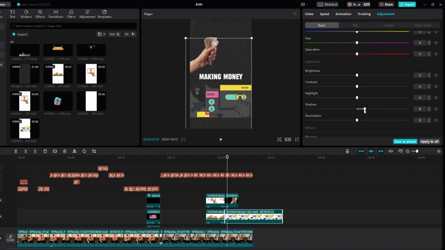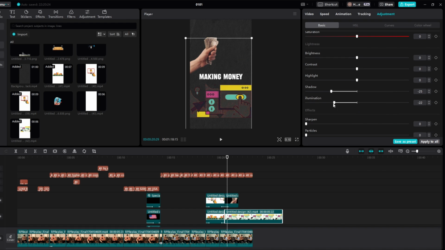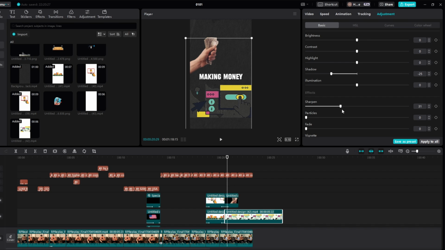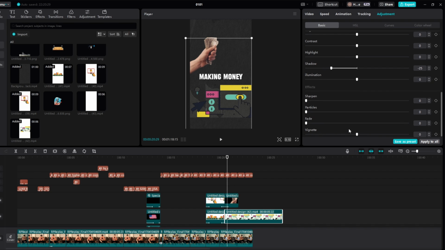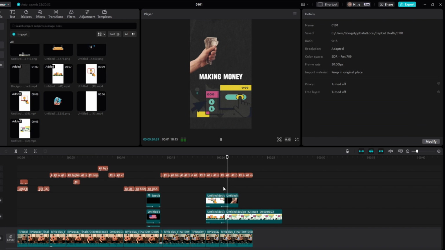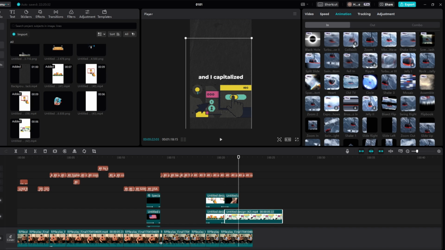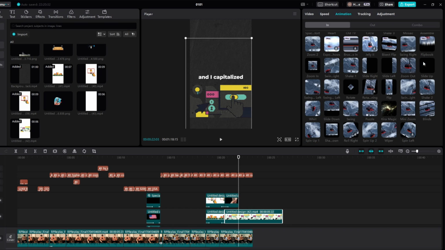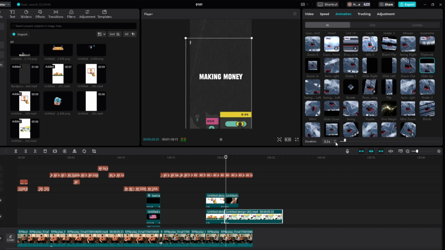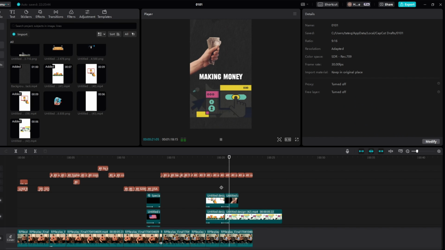The shadow can come to like in the minus like 25. We definitely don't want to mess with that. Sharpen, we don't want to mess with that either. Okay, yeah, we'll just leave it like this. Exposed to making money. And then right here we can slide this up. To making money online. Perfect. Exposed to making money online.